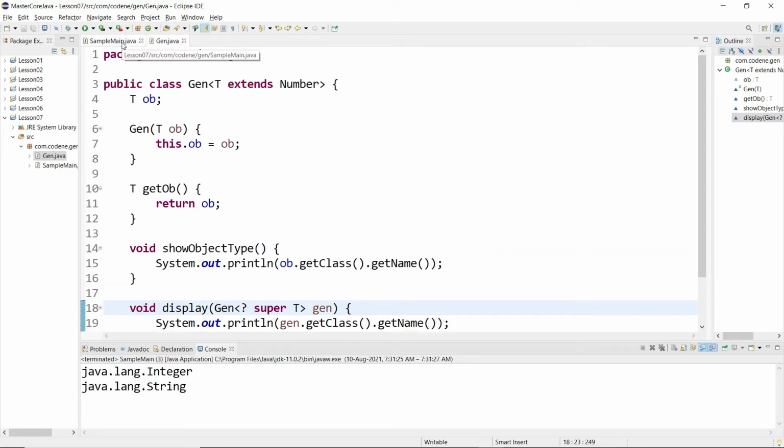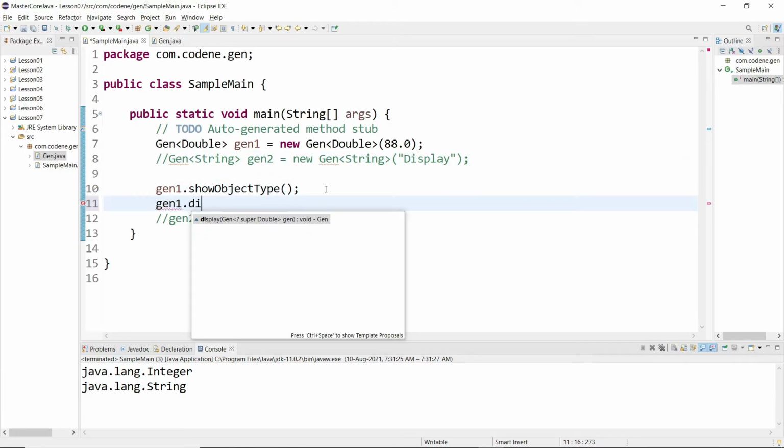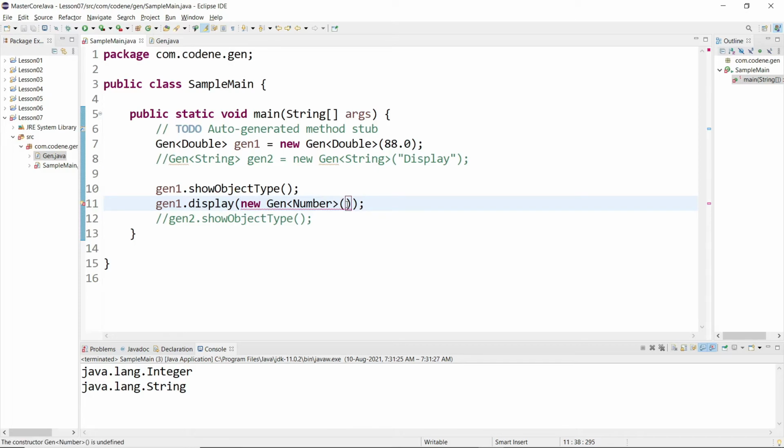So that means when I say something like gen1.display, I can actually pass something like new Gen, then I can pass something like Number. That should work fine. I just need to pass something like 1 or some random number. So here you can see I am able to pass Number. Right now the gen1 object that I created has a Double.